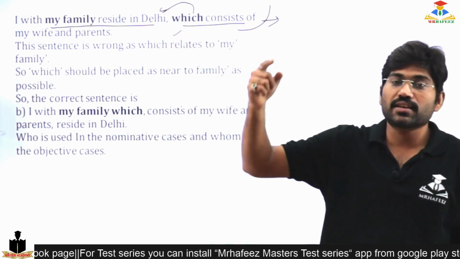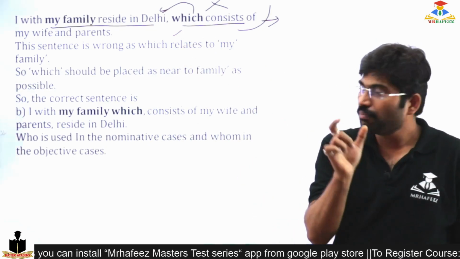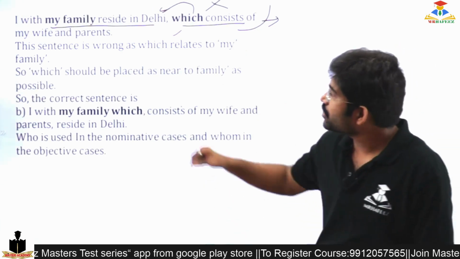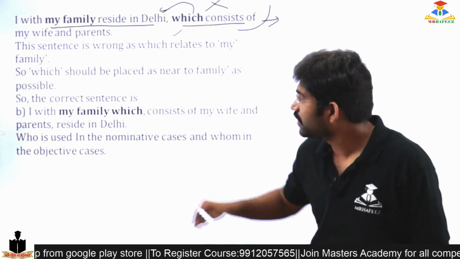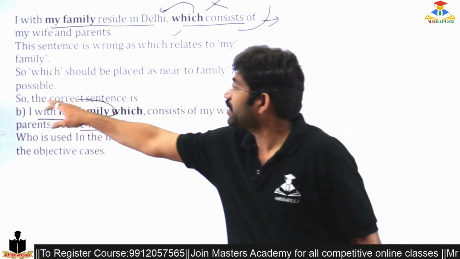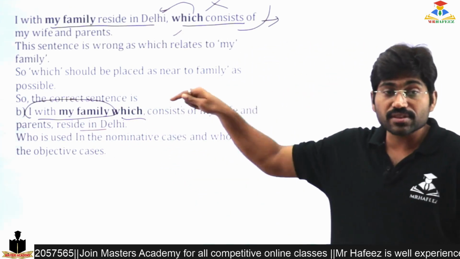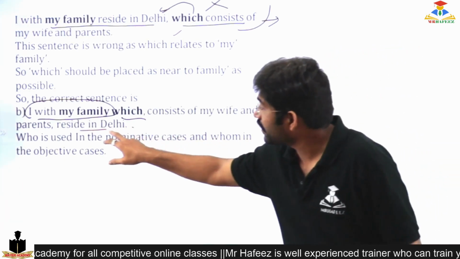My expectation is different. My expectation, family means the family consists of my wife and parents. So this is wrong, the same explained here. So: I with my family, which consists of my wife and parents, reside in Delhi.